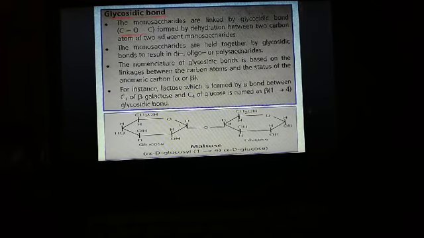You can see here, this is one monosaccharide, glucose, attached by a C-O-C bond, which is known as the glycosidic bond. Maltose is a disaccharide which has glucose plus glucose, connected by a glycosidic bond. So monomers are held together by glycosidic bonds, due to which disaccharides